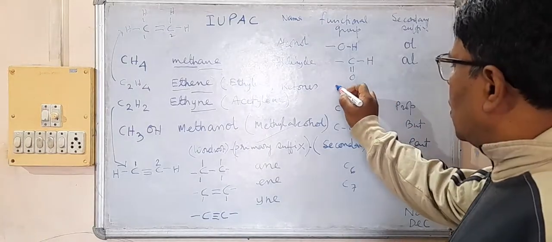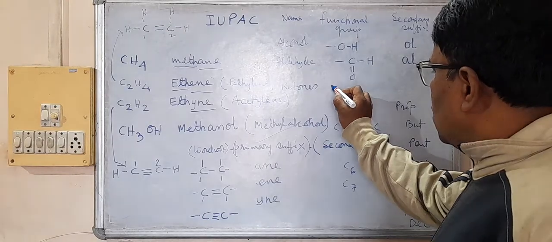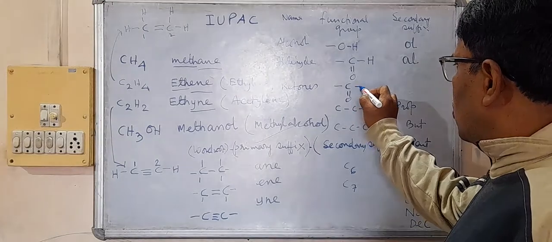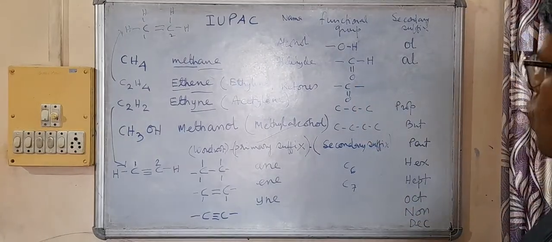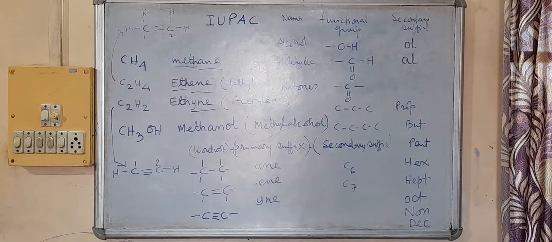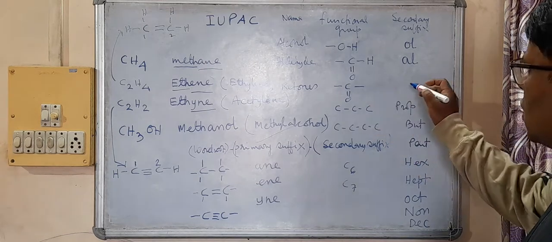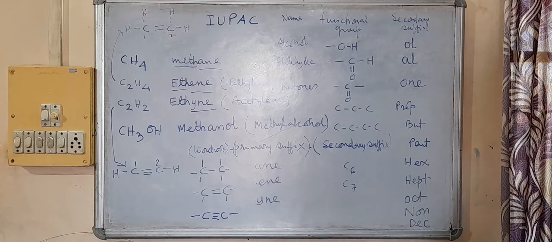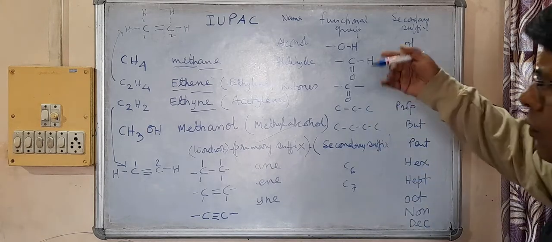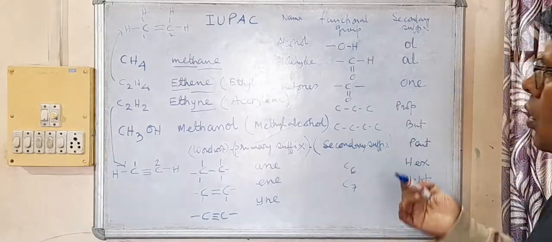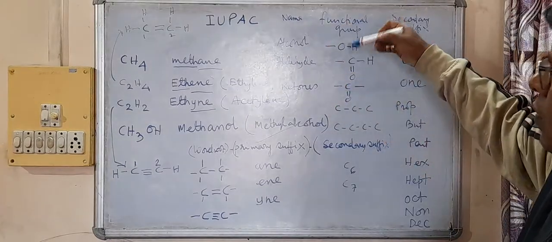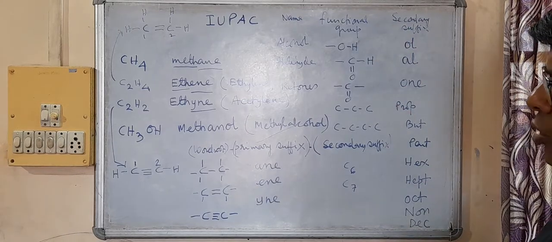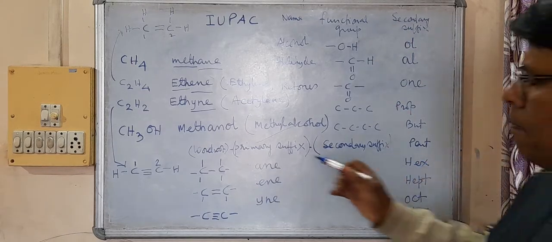Ketones have this functional group, C double bond O, and the secondary suffix for ketone is ONE. Like this, we will be discussing many other types of organic compounds and functional groups gradually.